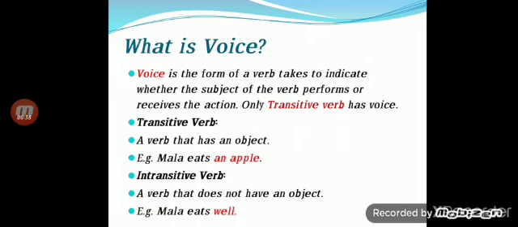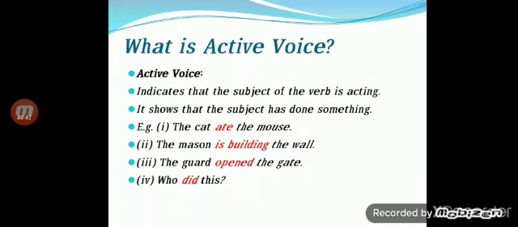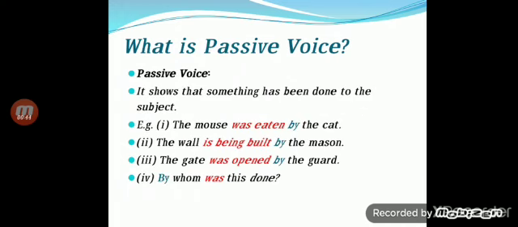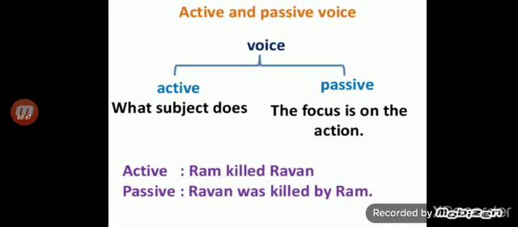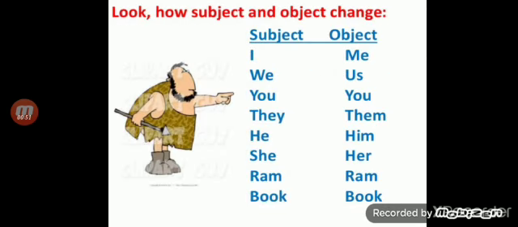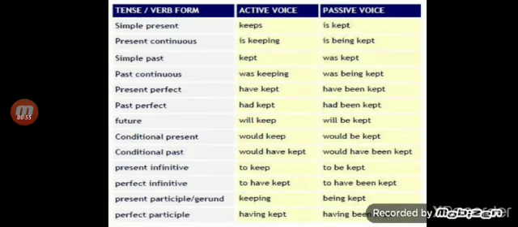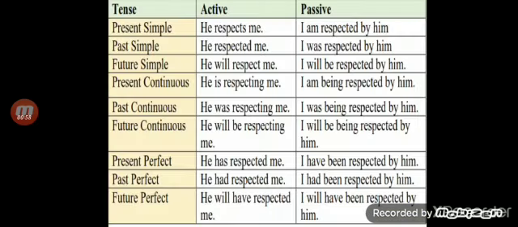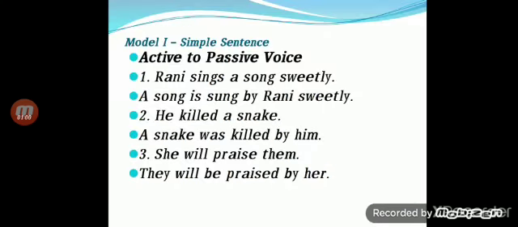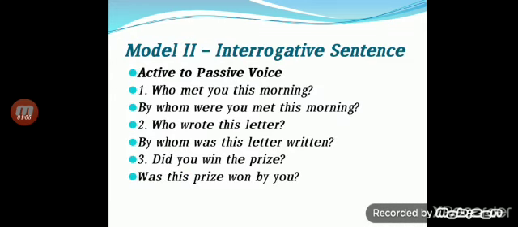So we had seen the definition of voice, its kinds, and the definitions of active voice and passive voice, and how we change the sentences from active into passive voice. We had seen the changes in the tense format also. I think you would have referred. So next we are entering Model 2, interrogative sentence.